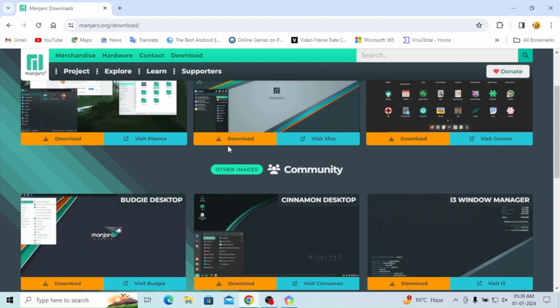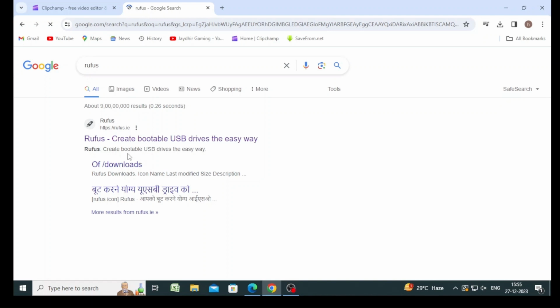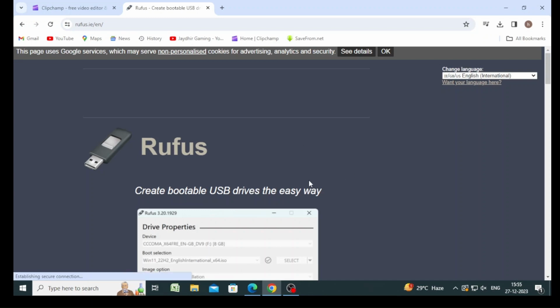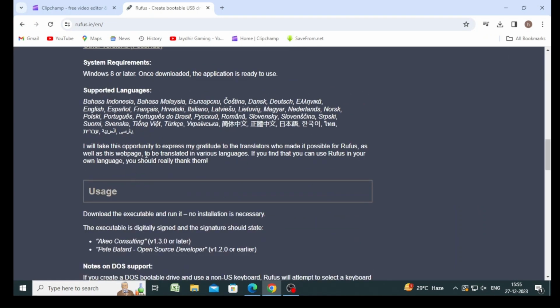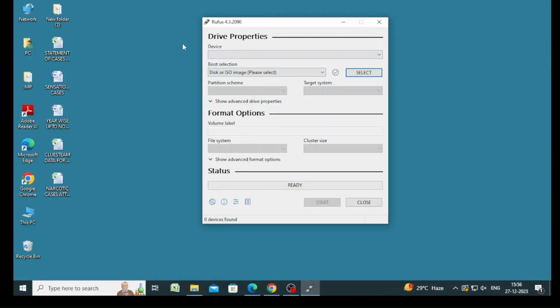I just download it, and now we have to download Rufus. Rufus is used to make a bootable pen drive. So open another tab and just type there Rufus, R-U-F-U-S, and scroll down, and here you can see Rufus 4.3 exe is there. So I just click on it, open Rufus, and select the disk ISO image.